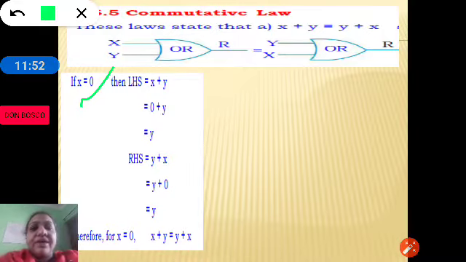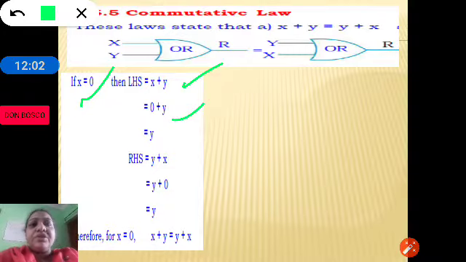As x and y are logic variables, x can be 0 or 1. Then x plus y is 0 plus y, because x is 0 and we substitute the x value. This method of substitution and proving a theorem is called the perfect induction method. First we will prove using the perfect induction method, where we have taken the x value as 0.